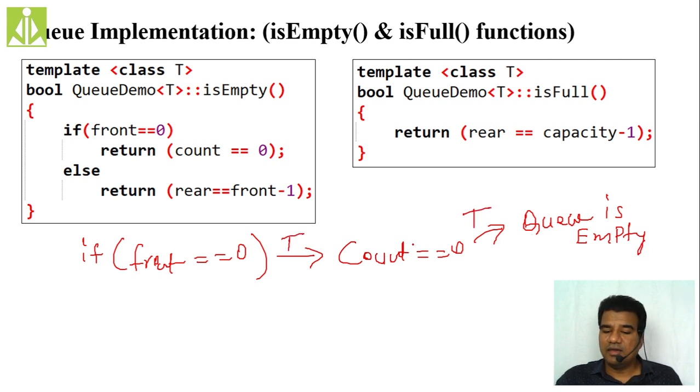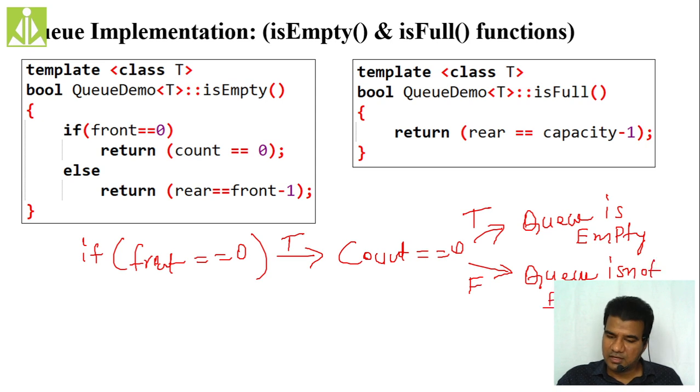If this count equals 0 check is false, it means you have already enqueued some element, so the queue is not empty. If this thing is false, we are checking whether rear equals front minus 1 or not.